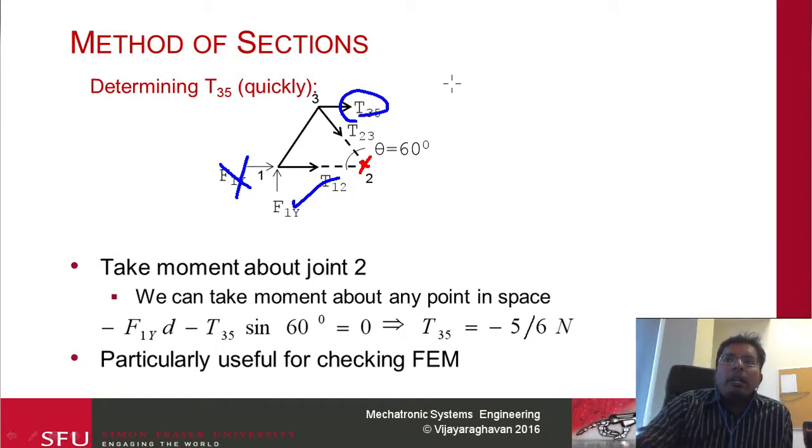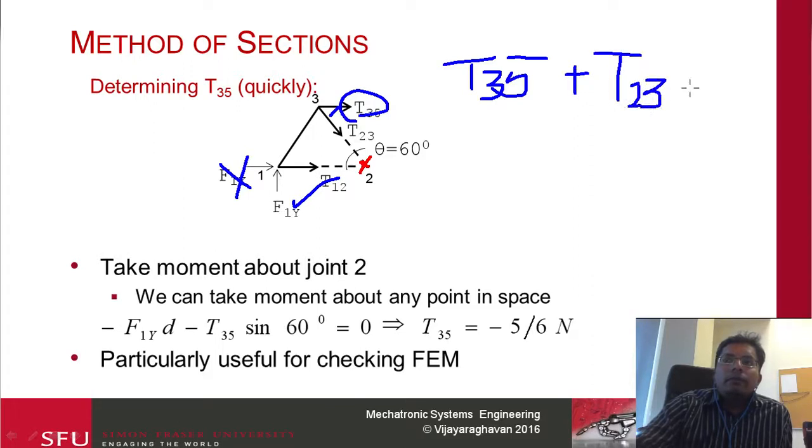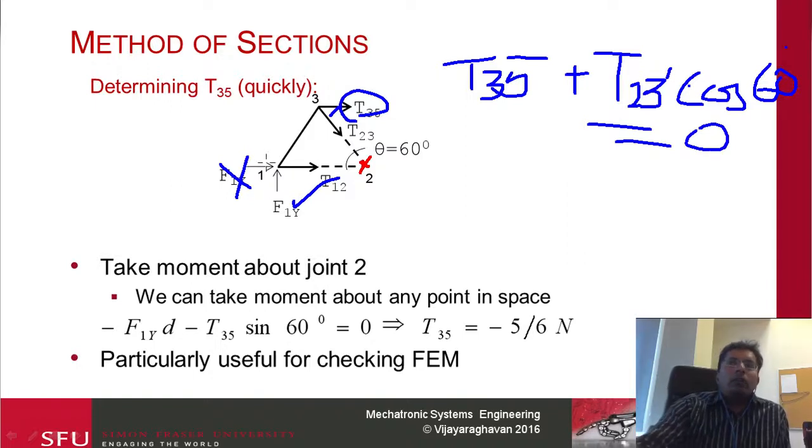That means I would get T35, and then whatever this angle is, 60 in this case, plus T23 times cos 60 equal to 0, and now I can quickly calculate the values of T23 and T35.